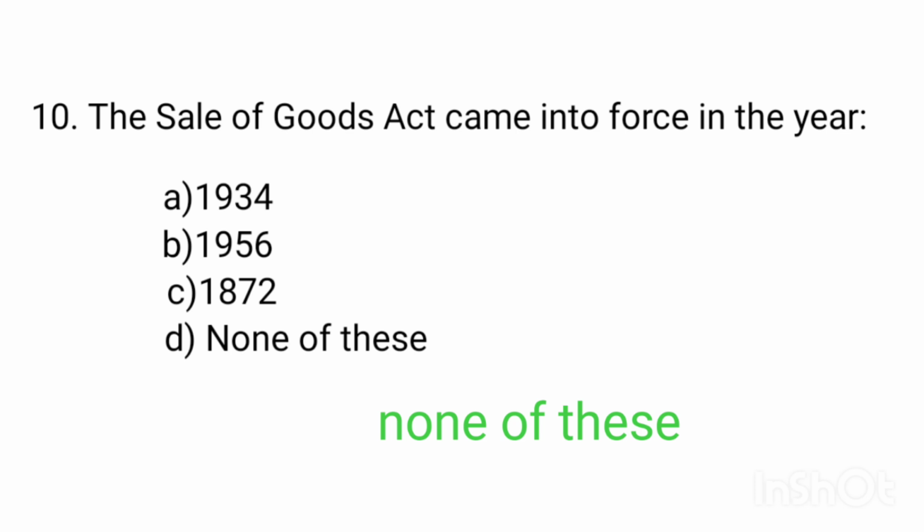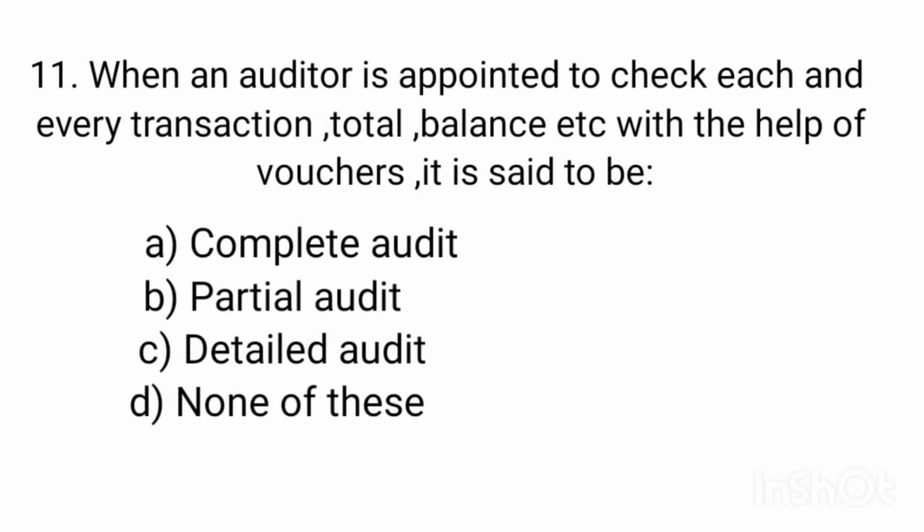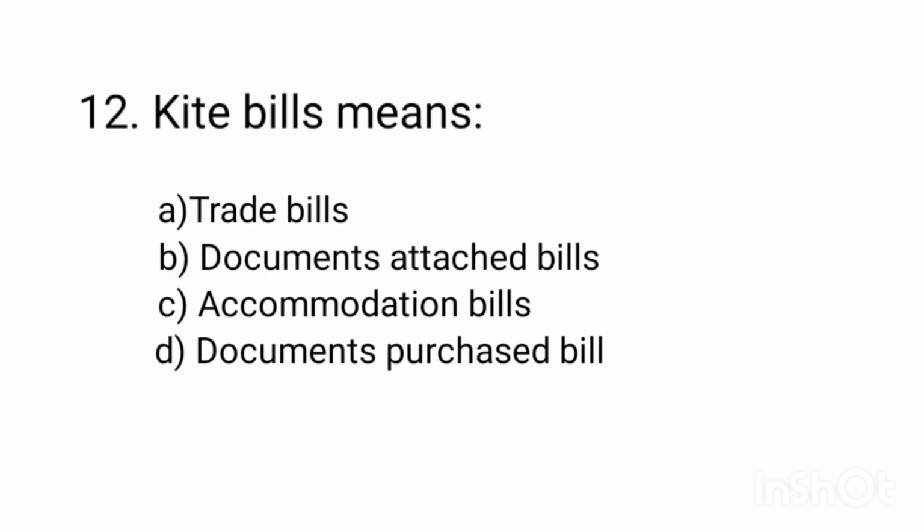None of these. When an auditor is appointed to check each and every transaction, total, balance, etc. with the help of vouchers, it is said to be complete audit, partial audit, detailed audit, none of these. Complete audit. Kite bills means trade bills, documents attached bills, accommodation bills, documents purchased bill.